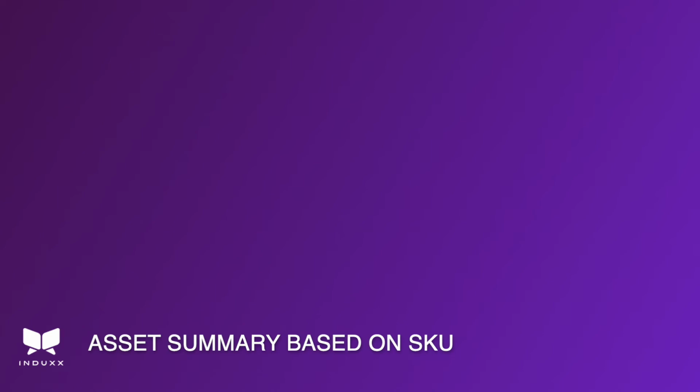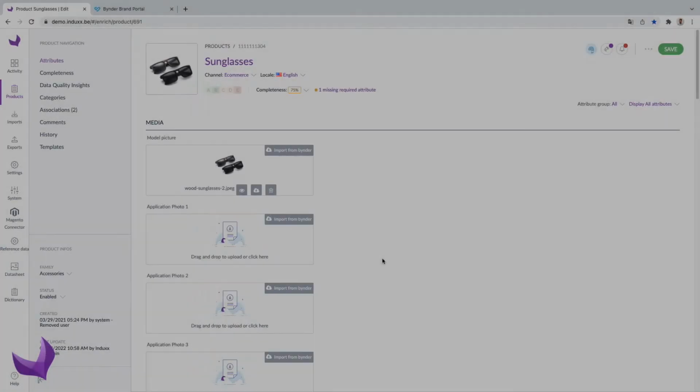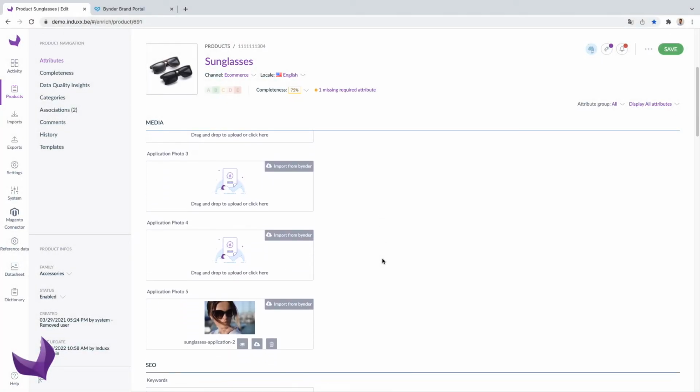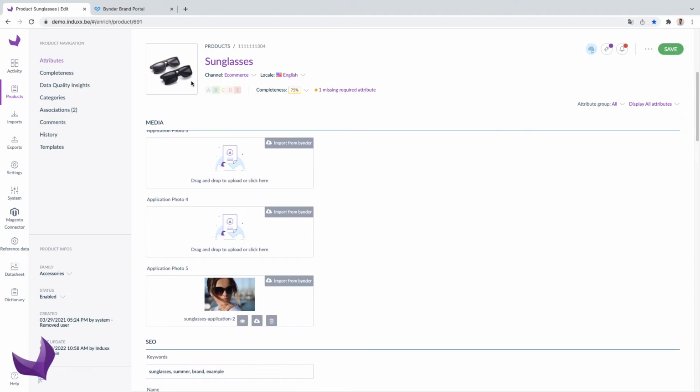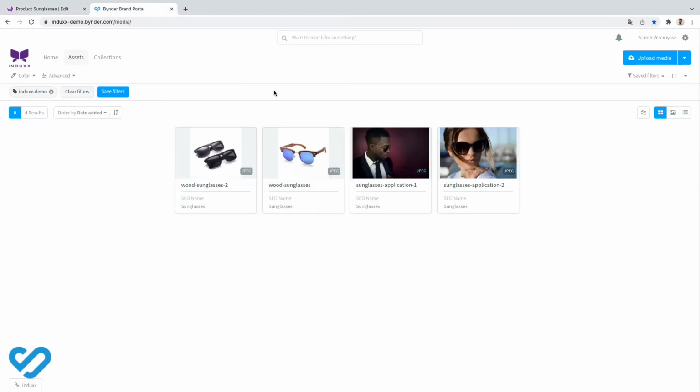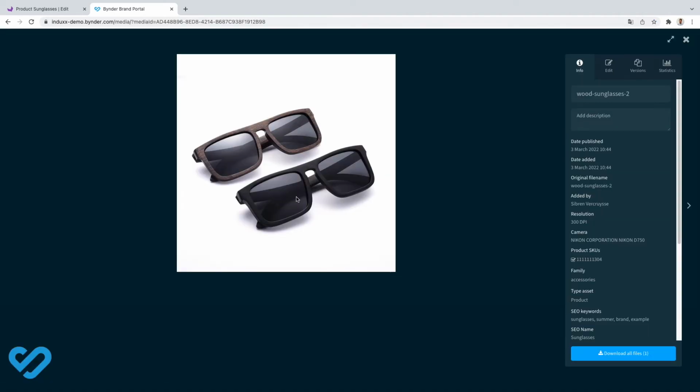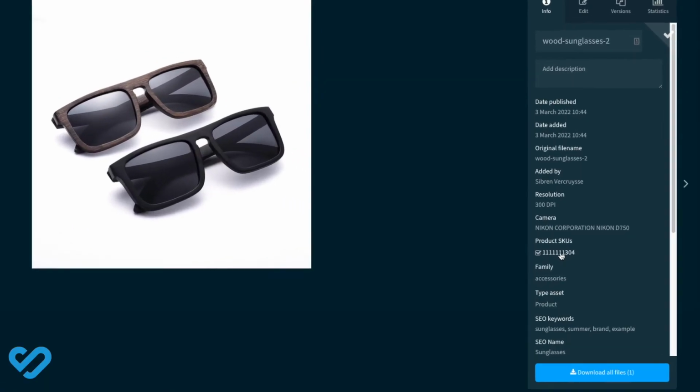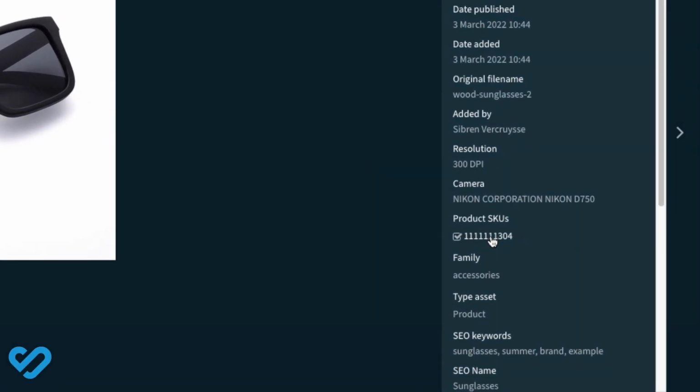Asset summary based on SKU. You can either enter the product identifier in the search bar, or navigate to an asset to click on the SKU.